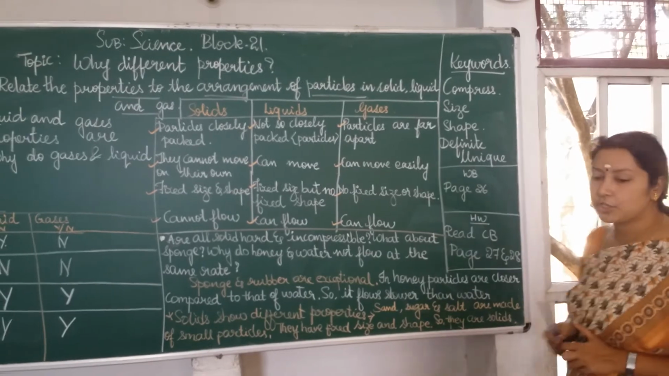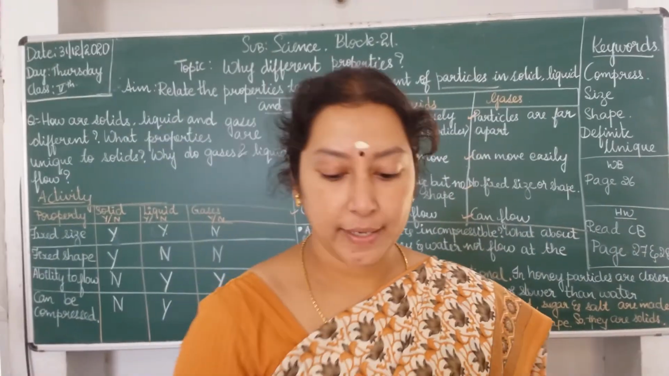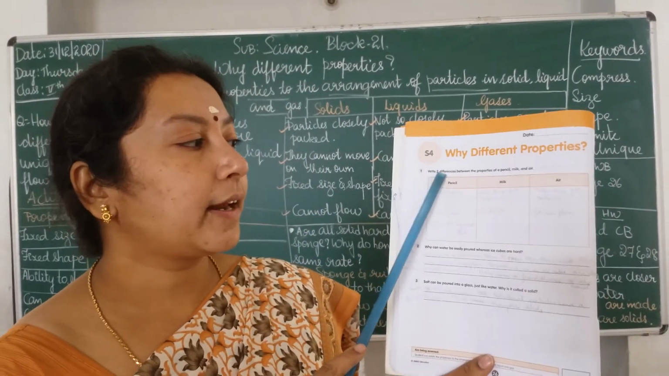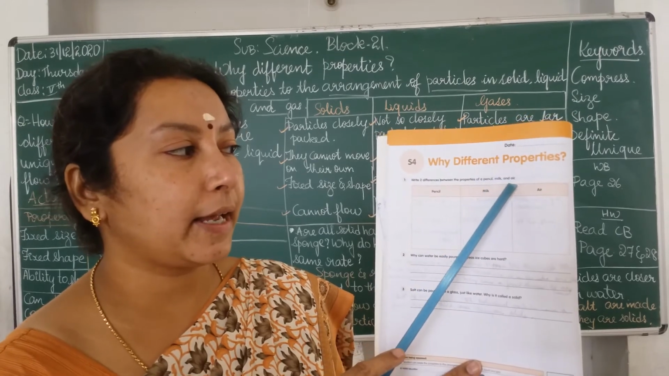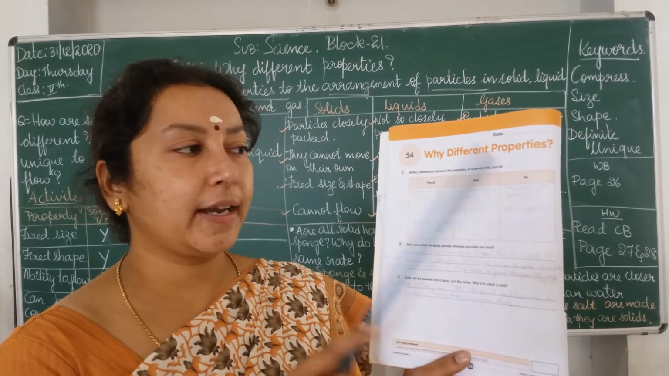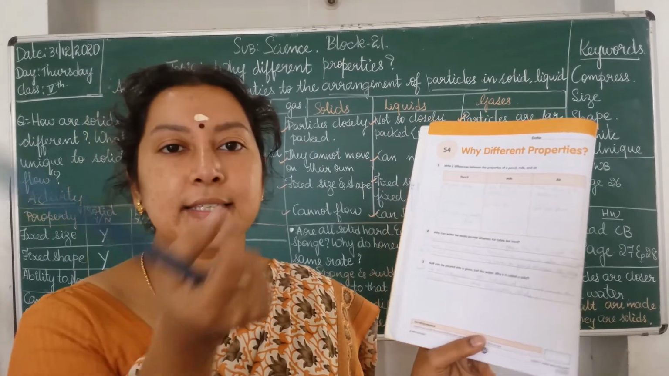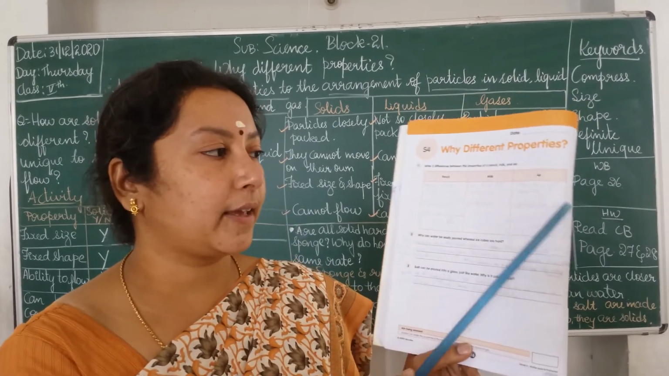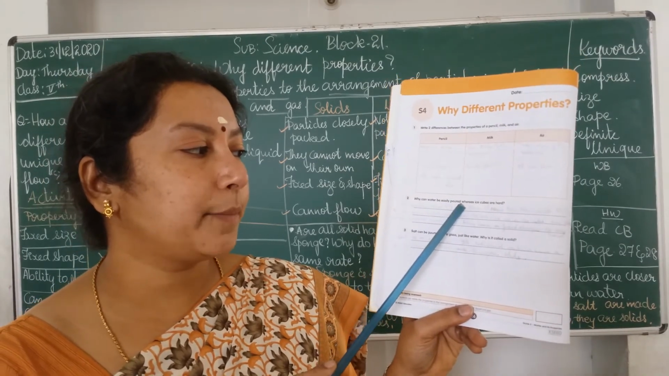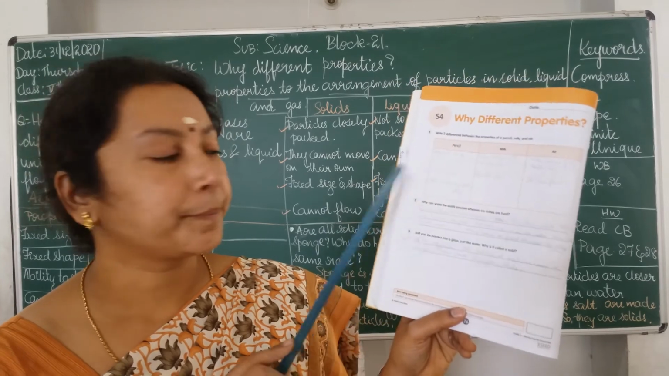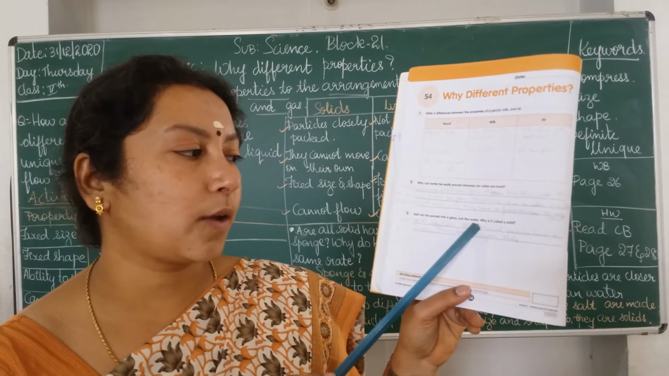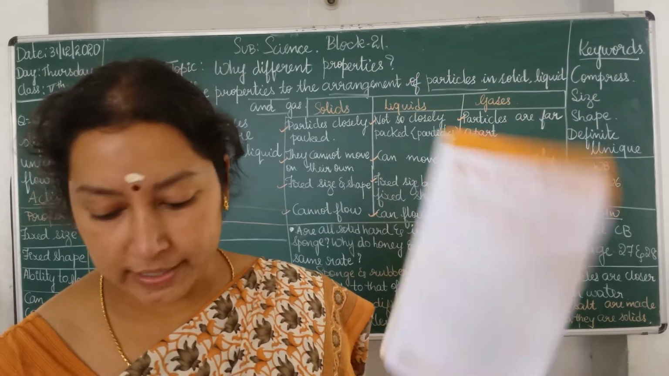Now, open your workbook, page number 26. Why different properties? First question, write two differences between the properties of pencil, milk and air. Pencil comes under solid, milk under liquid and air under gas. Any air you can take, or your instant stick air you can see, that also you can take, and you can write two differences between them. Second question, why can water be easily poured whereas ice cubes are hard? You have to think over it. Third question, salt can be poured into a glass just like water. Why is it called a solid? Just now I explained it to you.